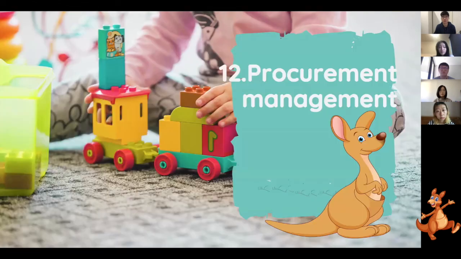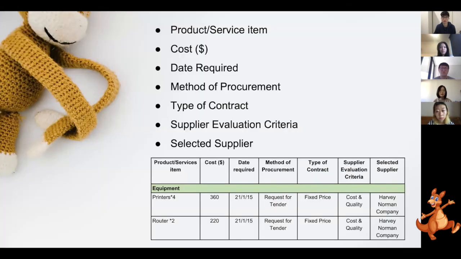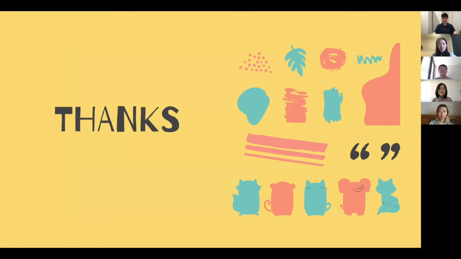Let's move to the procurement management. Procurement management is a strategic approach to help optimize organizational spending, and procurement management is described in terms of the following 7 points. Examples are given in the table below. The procurement manager needs to purchase 4 printers within the required time through Harvey Norman Company for $360. So this is our presentation.